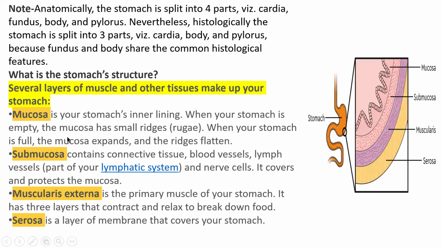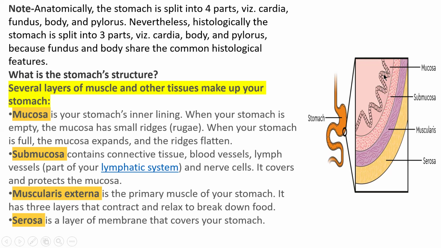Now we are going to learn about the stomach structure, the several layers of muscle and other tissues present in your stomach. Look at the image: mucosa layer, submucosa, muscularis, serosa layers. Mucosa is the inner lining of the stomach.